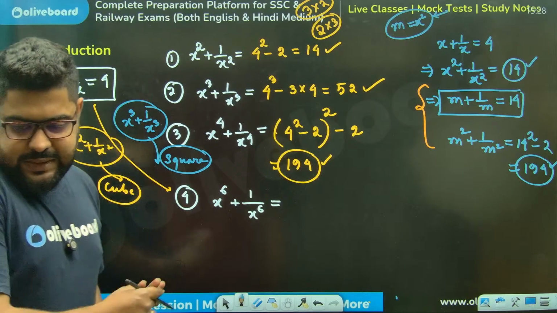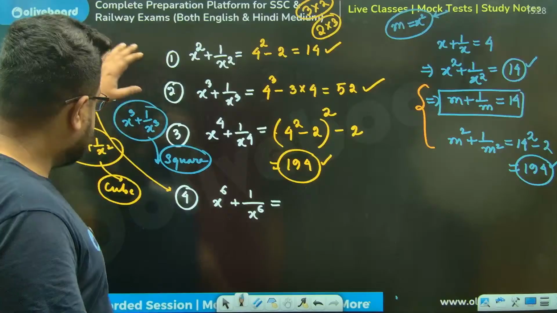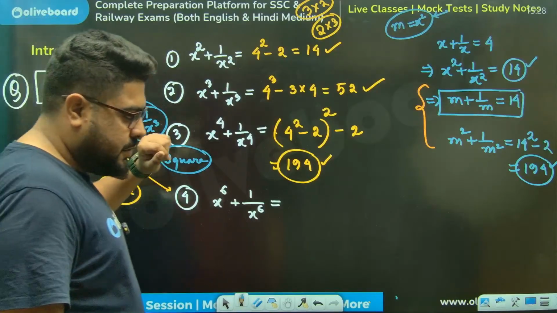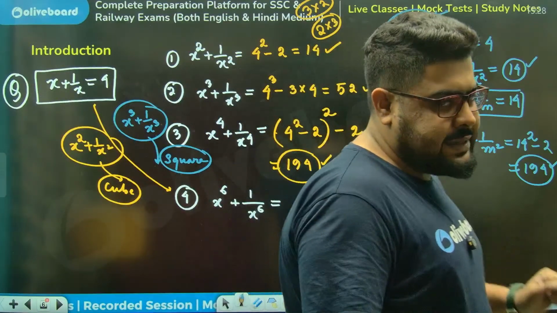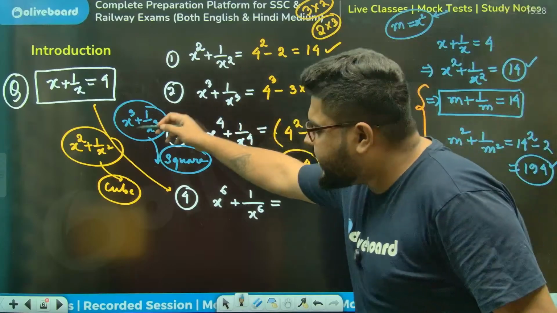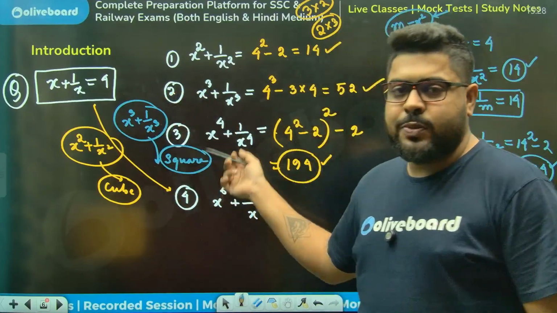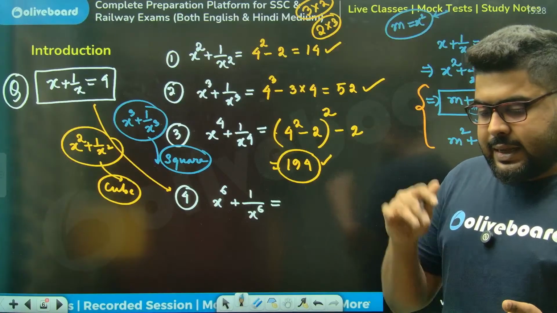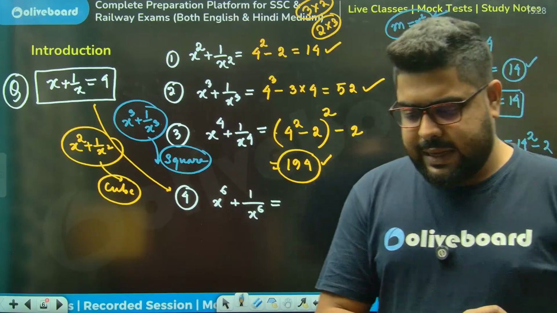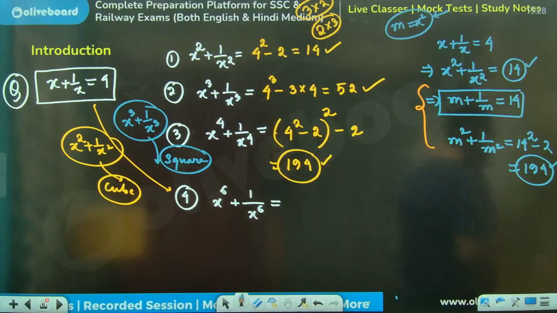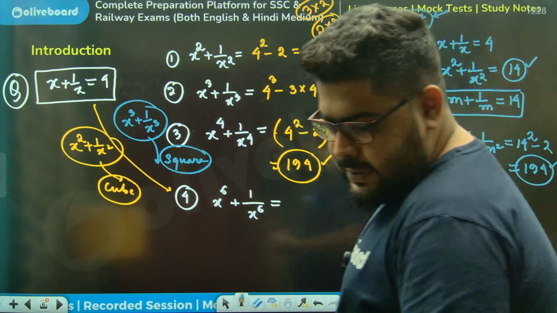Perfect. Now, my question to all of you is, which one is better for us to do here? Should I do square then cube, or should I do cube then square? There is some logic behind this. Can anybody tell me what I should do?